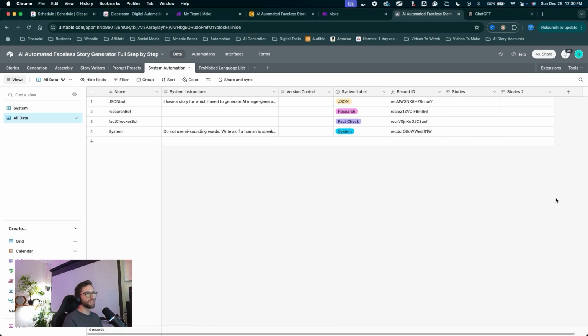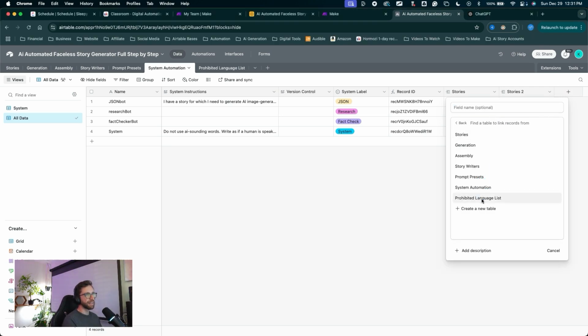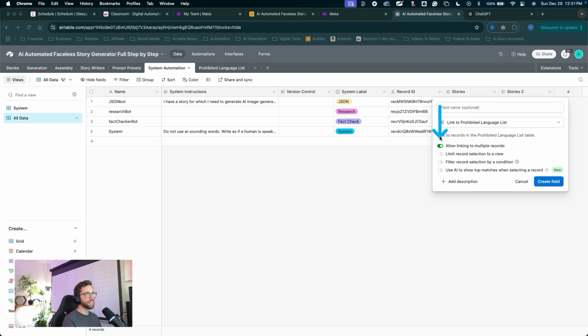In the all data view, I'm going to click the plus to create a new field. This will be a link to another record. This will be the prohibited language list. This is the only time where we need to toggle on, leave this on, allow linking to multiple records.